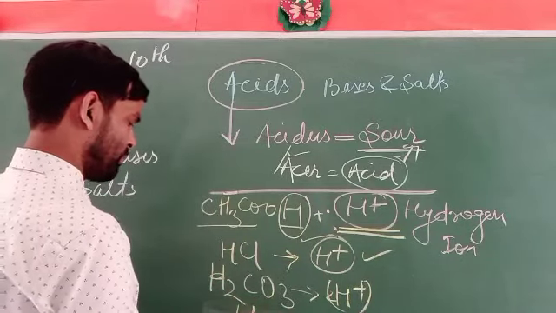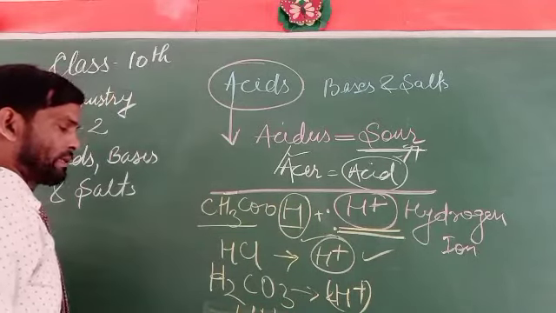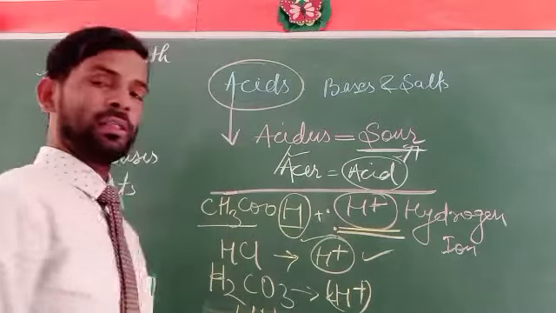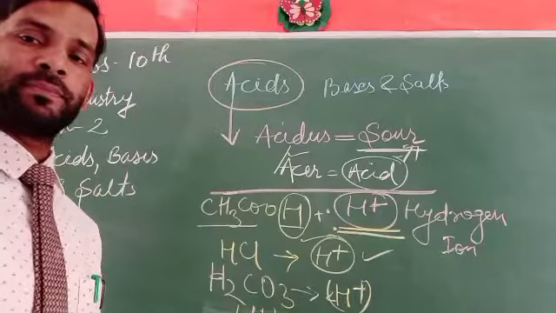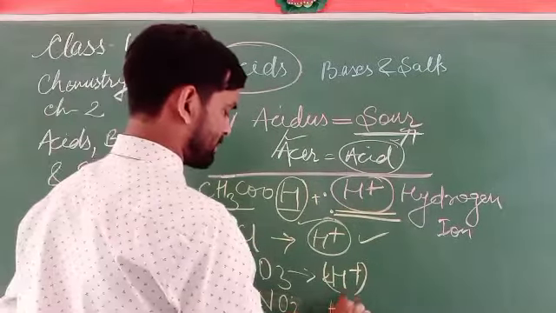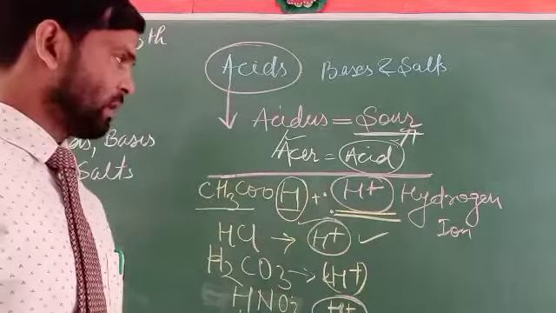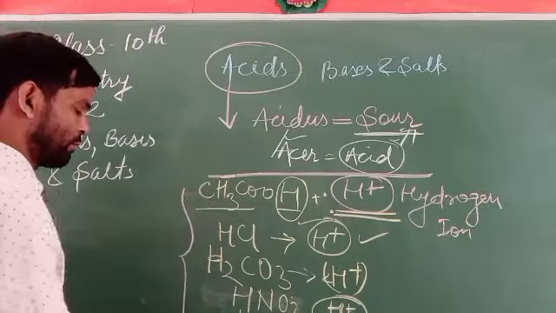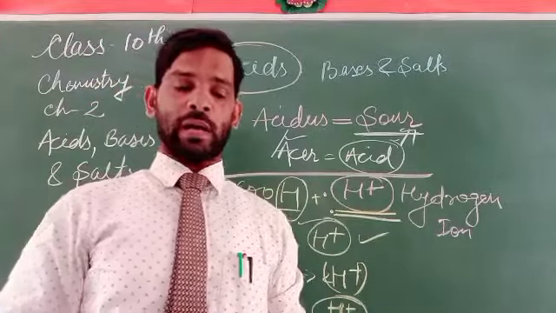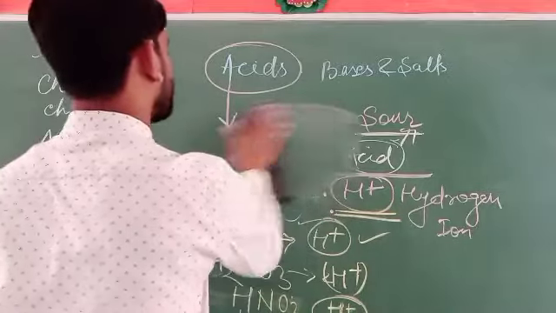HNO3, H2CO3, HCl, H2SO4. In all these acids, production of hydrogen ions takes place. That means they can release hydrogen ions. On that basis, this is also said to be an acid. So what are the acids? We have already completed. Now what are the acidic substances?